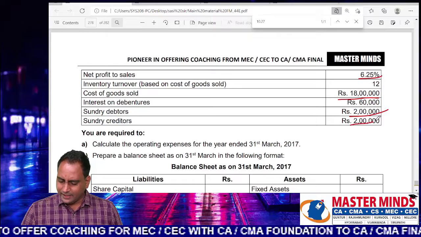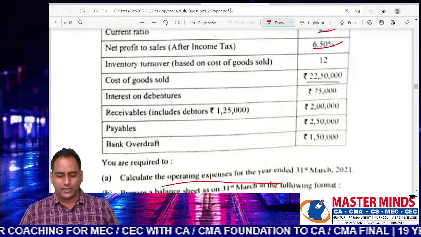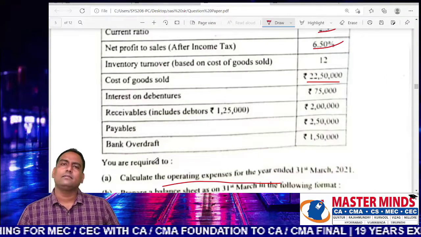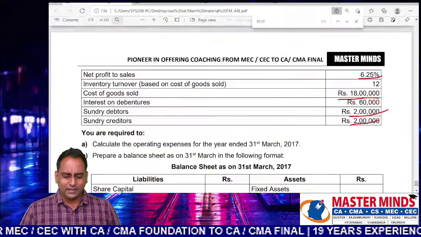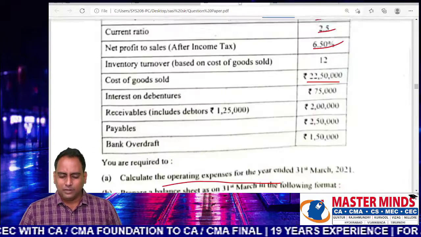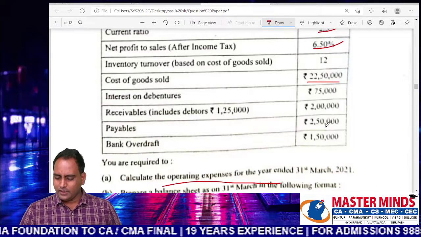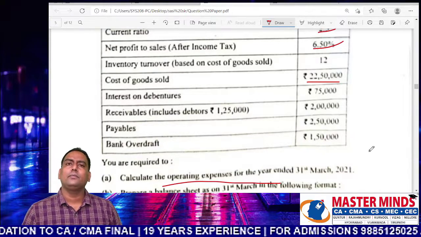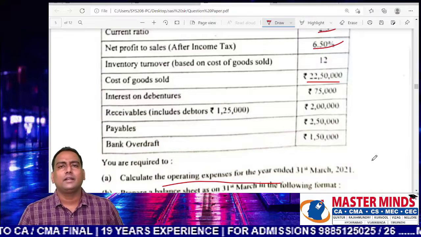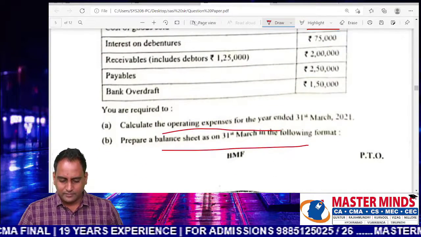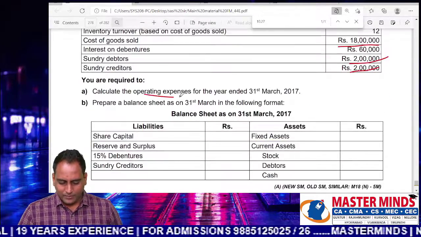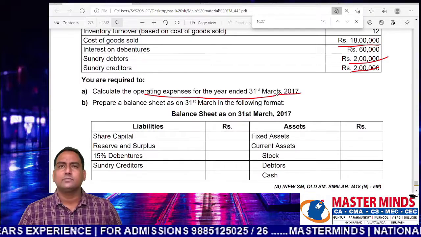And sundry creditors is given in lump sum 2 lakhs, meaning current liabilities. But in this case, payables and overdraft are separated. So 2,50,000 and 1,50,000 put together are the part of current liabilities. So you can see operating expenses for the year ending 31st March 2017.